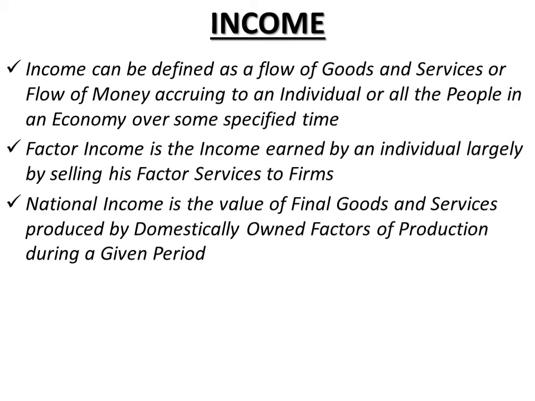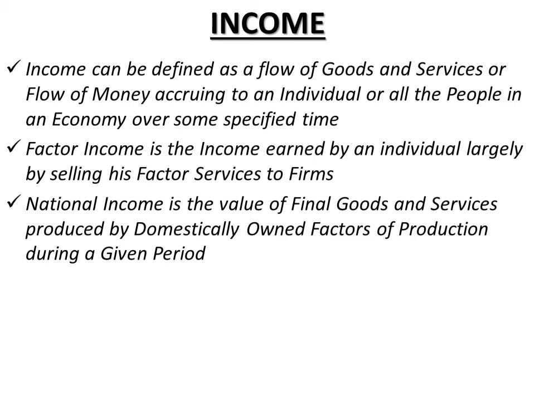What are we adding? We are adding the value of final goods and services, and we are subtracting the value of intermediate goods from those values, right? For example, national income includes the value of bread, and not of flour used in making bread, because the value of flour is already included in the value of bread.